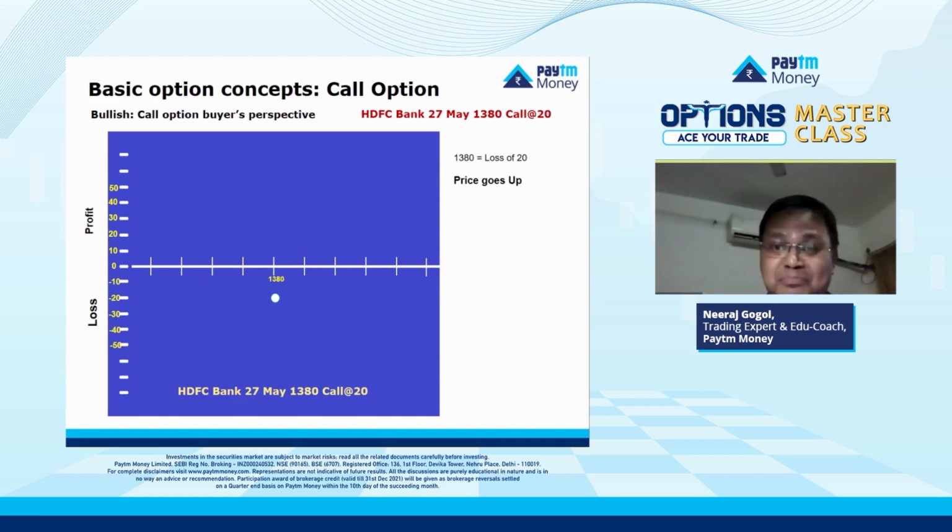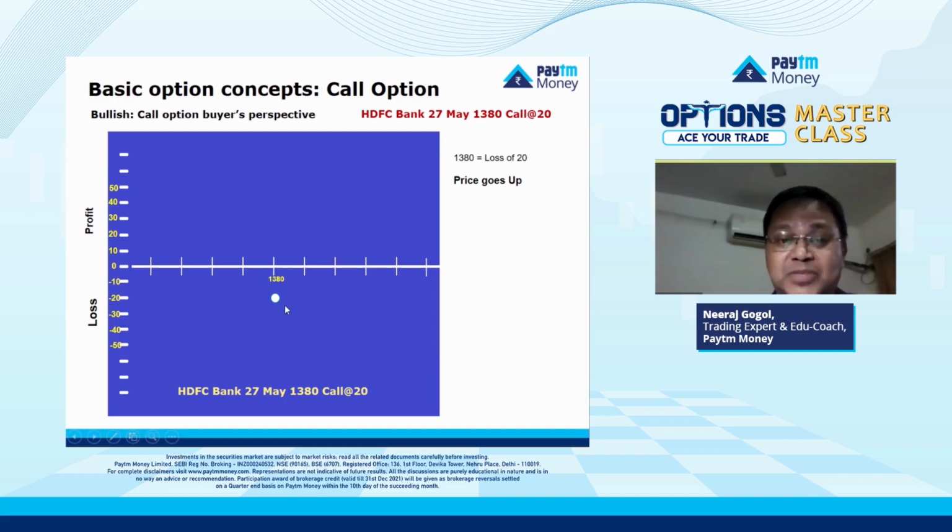Now, let's see how. Let's take the same example, HDFC Bank, 27th May, 1380 call option at 20 rupees. The same example. Okay. Now, say till 27th of May, the price of the stock does not go anywhere. It remains at 1380, right? So this contract is not useful. This contract is not going to be profitable, isn't it?